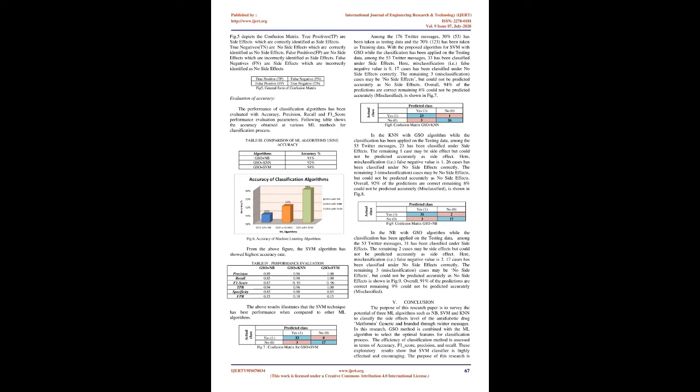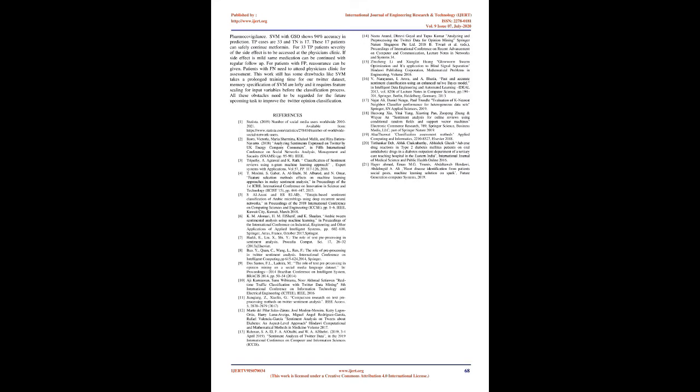Among the 176 Twitter messages, 30%, 53, has been taken as testing data and the 70%, 123, has been taken as training data. With the proposed algorithm for SVM with GSO, while the classification has been applied on the testing data, among the 53 Twitter messages, 33 has been classified under side effects.